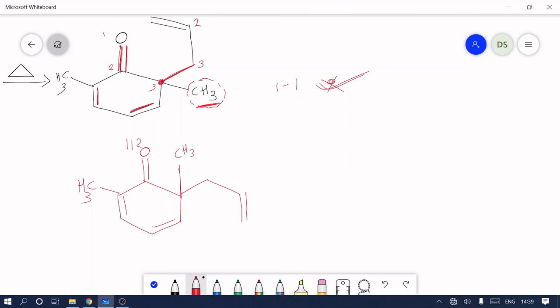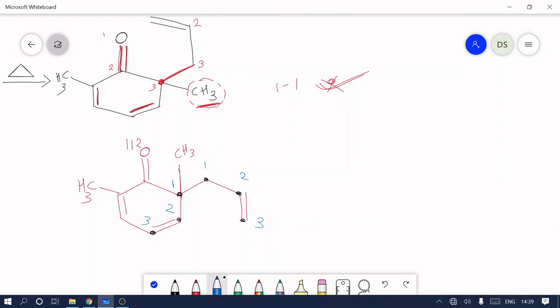Now see here, 1, 2, 3 and 1, 2, 3. So two allyl groups are attached to each other. So here we also give numbers 1, 2, 3, and 1 is connected to 1, 2, 3.